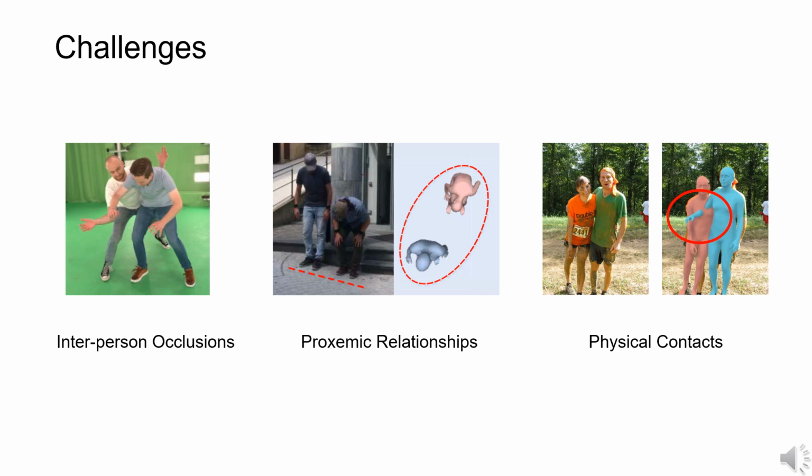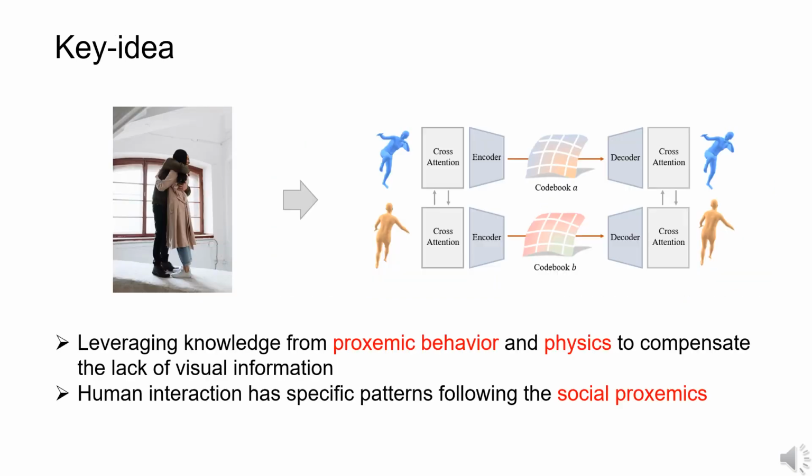In addition, the current deep learning model cannot prevent mesh penetration without explicit physical constraints. To circumvent the problems, we propose to leverage knowledge from proxemic behavior and physics to compensate for the lack of visual information. This is based on the observation that human interaction has specific patterns following the social proxemics, and humans can still infer plausible poses based on their prior knowledge even when there is severe occlusion.